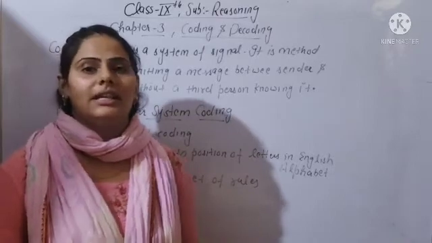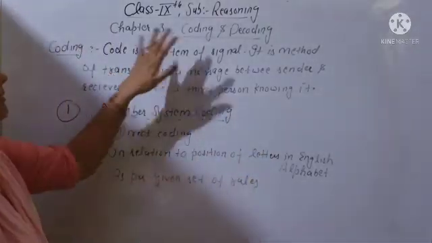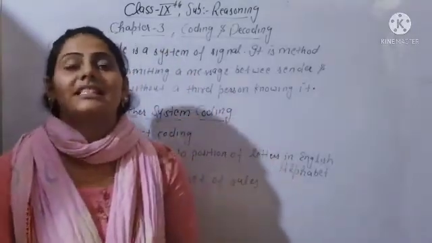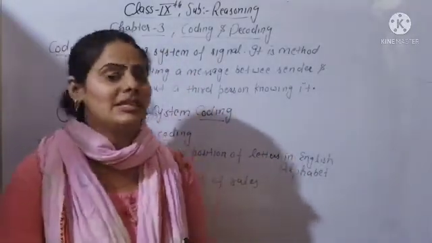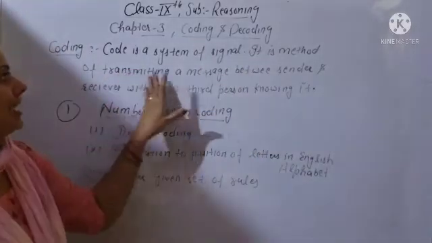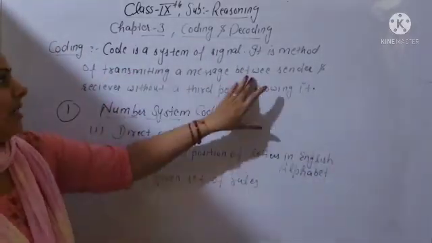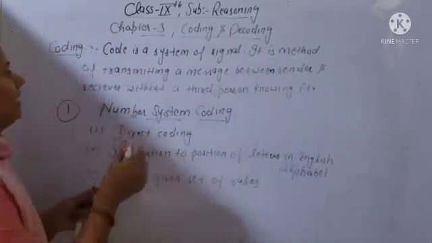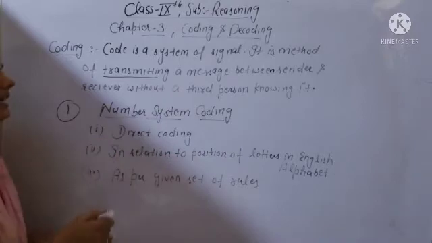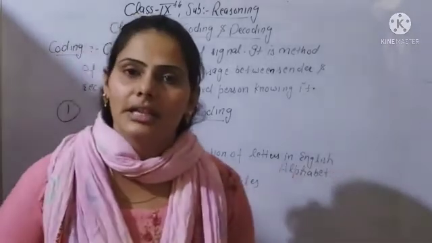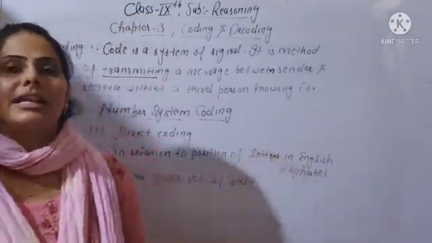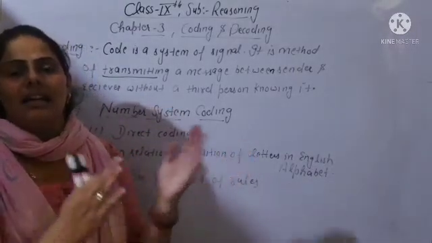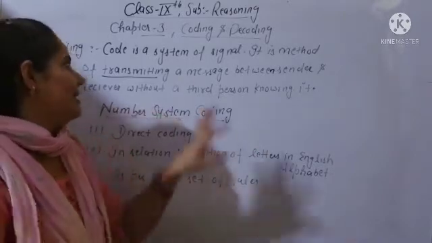So what is coding and decoding, beta? First of all you have to know about the coding. Code is a system of signal. It is the method of transmitting a message between sender and receiver without knowing a third person. So what is coding? Coding is a system of signal, and we will transmit the message from sender to receiver without knowing the third person.